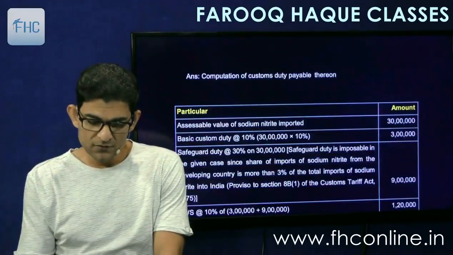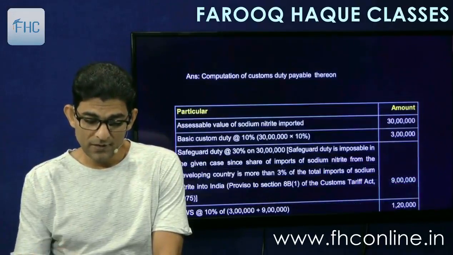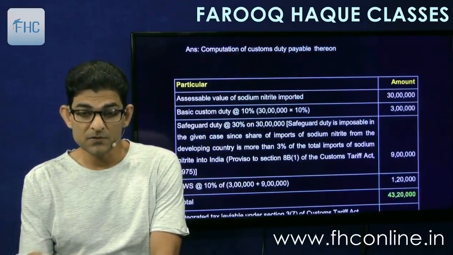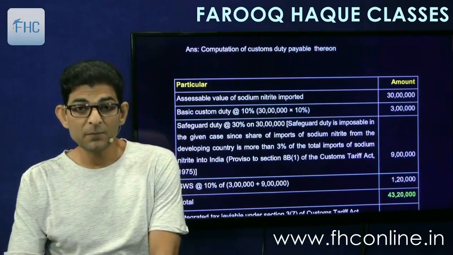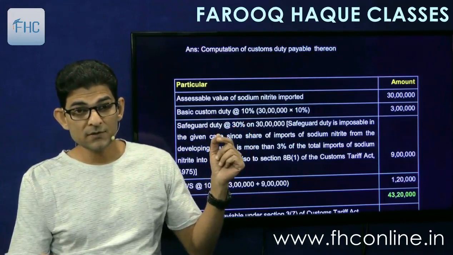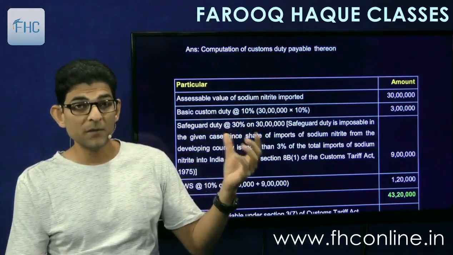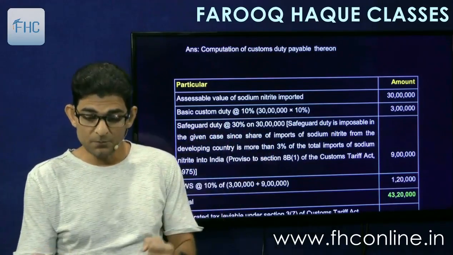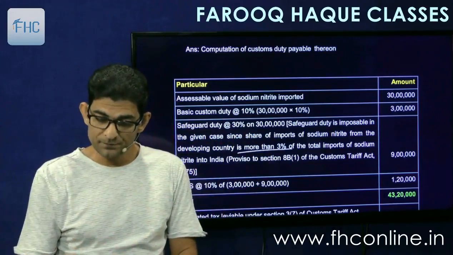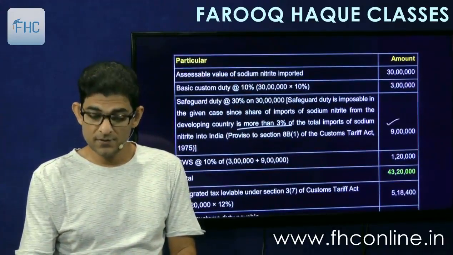So what we'll do is, first we'll take the assessable value 30 lakhs. To that we'll add the basic customs duty of 3 lakhs, that is 10%. Then we'll apply safeguard duty. Safeguard duty will be 30% of 30 lakhs and it will be charged because the ratio of import from that country has exceeded 3%. It is more than 3%, hence safeguard duty is chargeable. So that will be 9 lakhs, 30% of 30 lakhs. Okay.